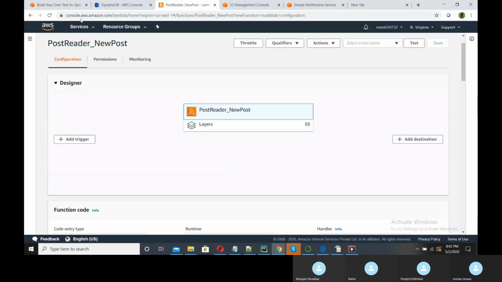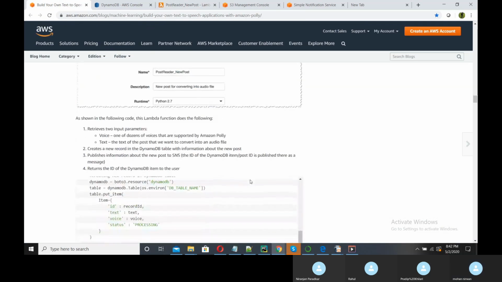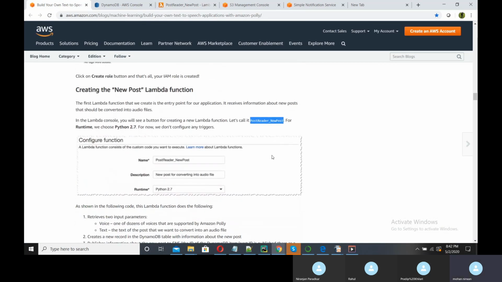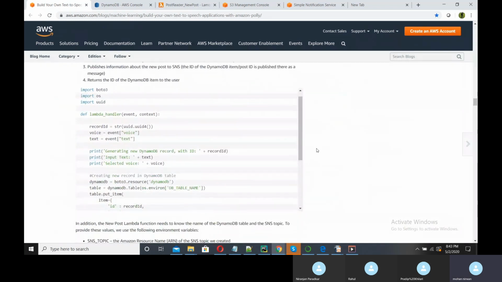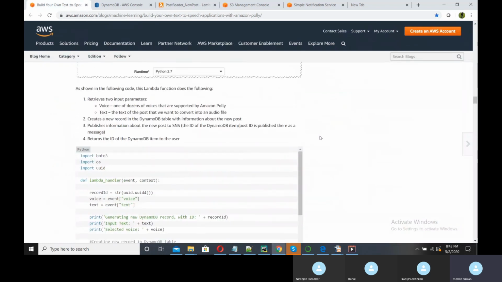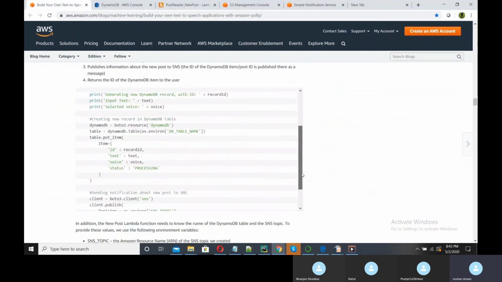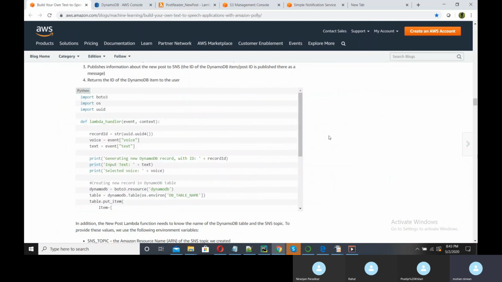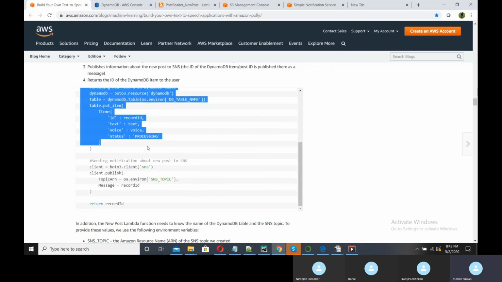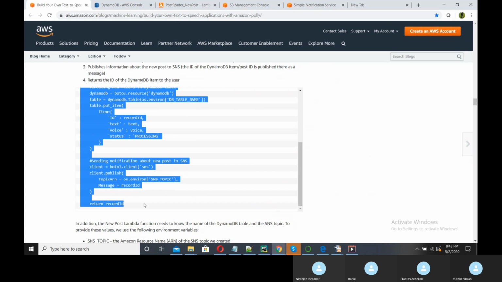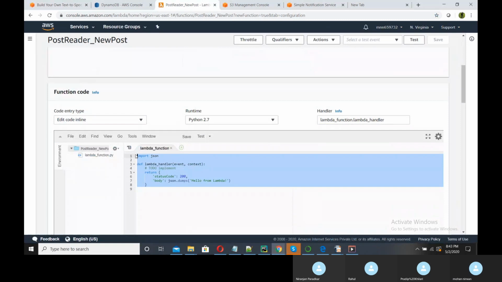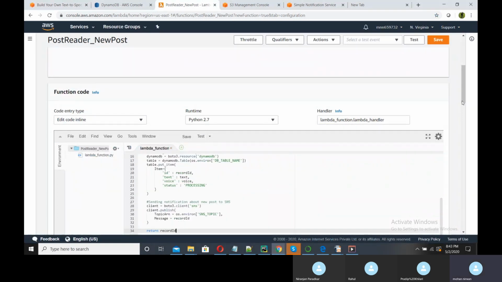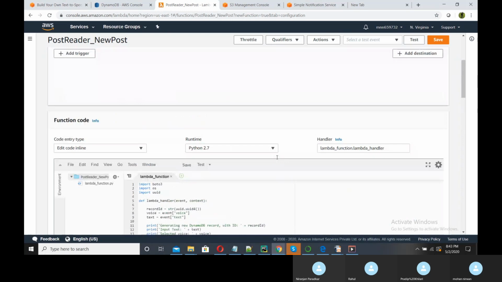Fine. Now, what this function is doing is basically posting our data to the DynamoDB table. Whatever data we are passing from the front end, it will take those parameters and paste that into the DynamoDB. So we will copy this particular code, go to this particular section, and paste this. Fine.